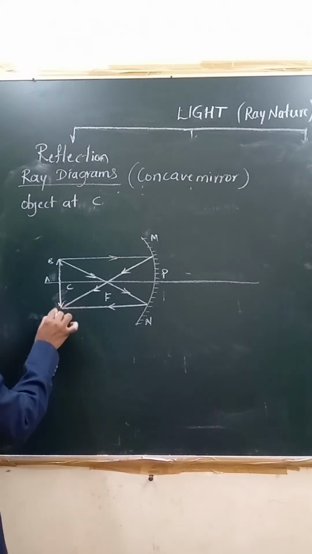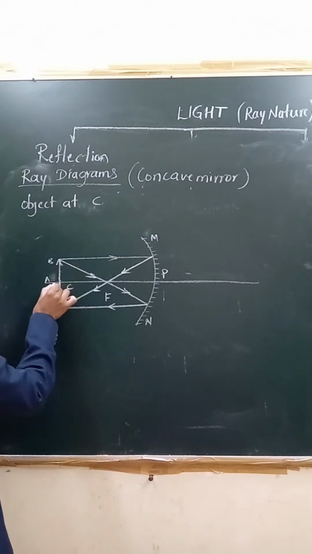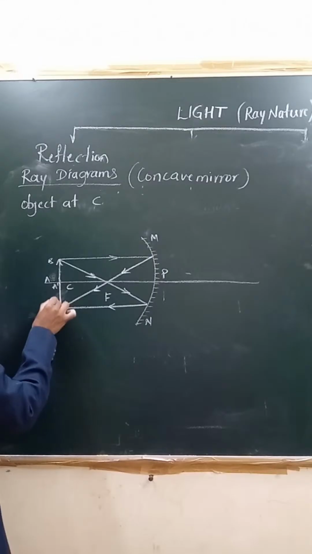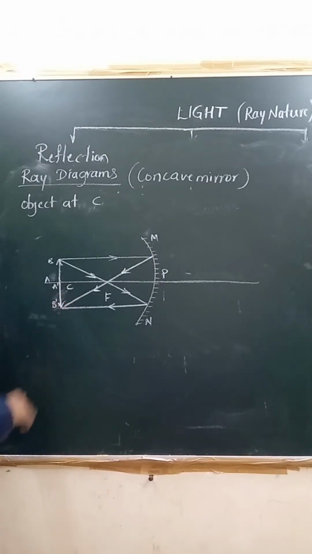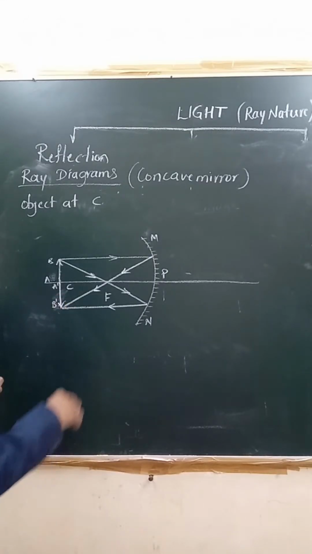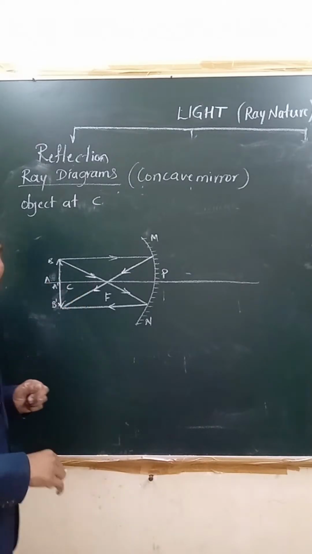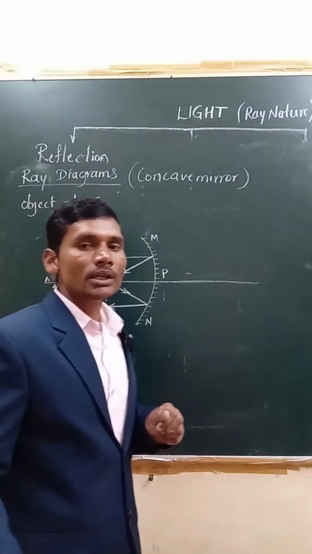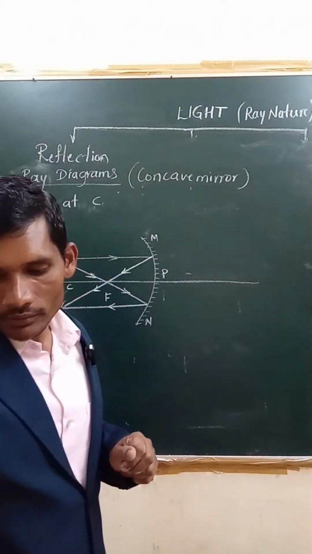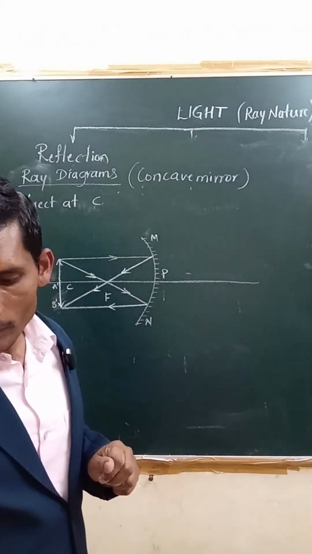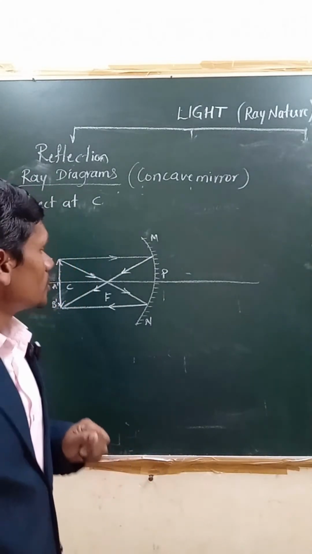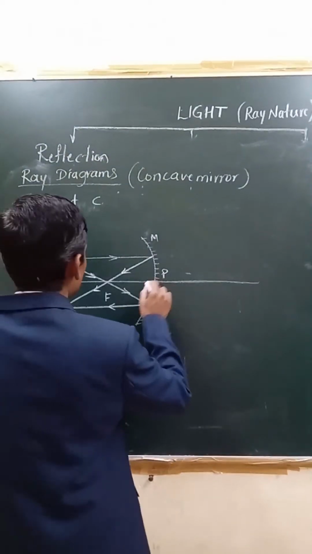Okay, what is happening here? The size of the image and the size of the object will both be the same. Position is at C. If the object is at C, the image is also formed at C, right? The image will also be formed at C. So this is how we can get here.